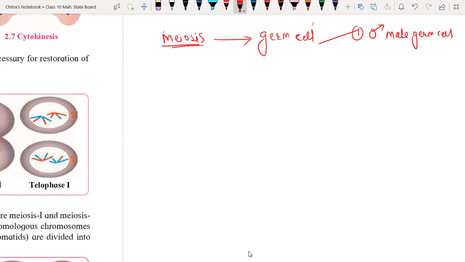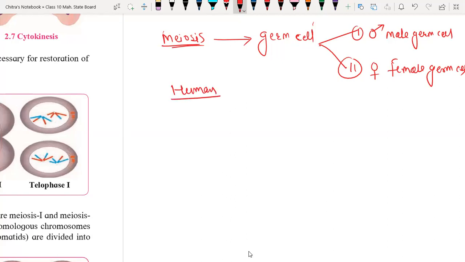Germ cells come in two types: for male, it is the male germ cell, and for female, it is the female germ cell. I'm just taking the example of human beings.